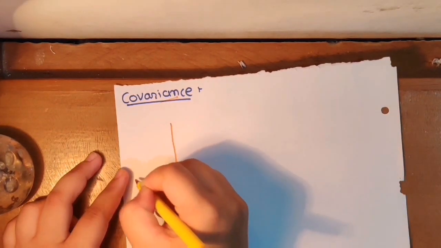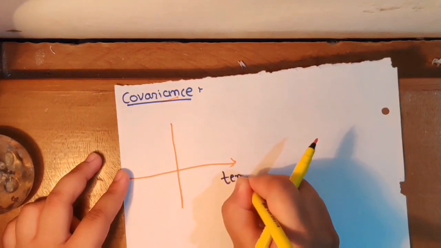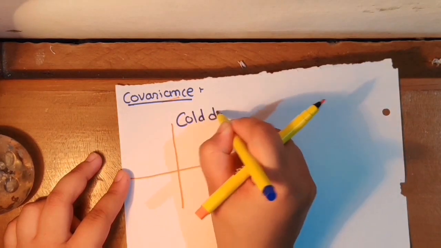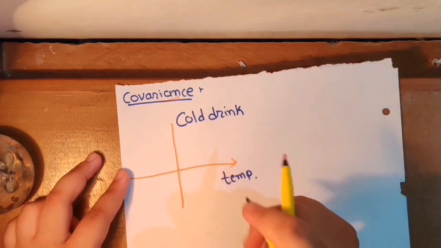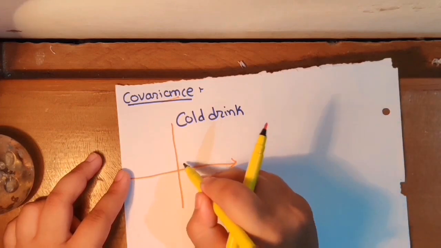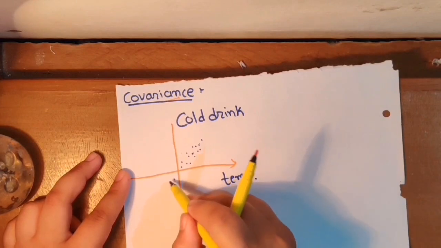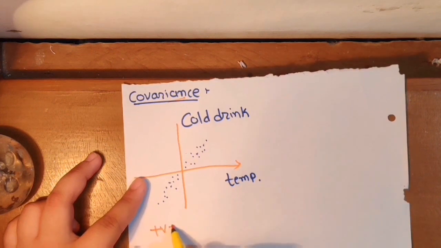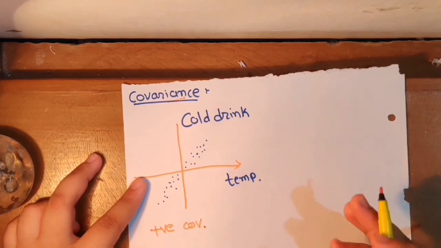So here is temperature and selling of cold drinks. As temperature increases in summer, selling of cold drinks also increases, right? And as temperature decreases, selling of cold drinks also decreases. So here is positive covariance. Now what is negative covariance? Negative covariance means they vary inversely.